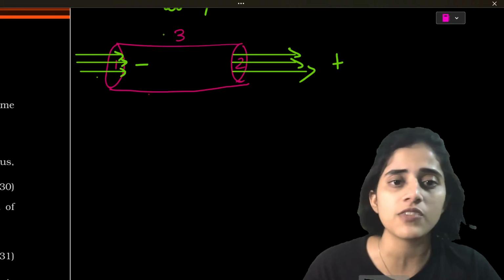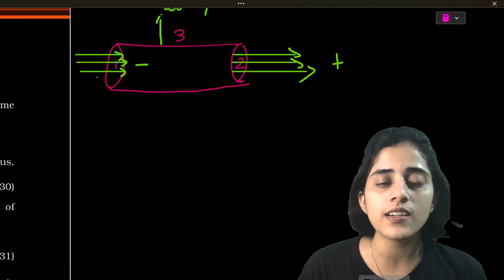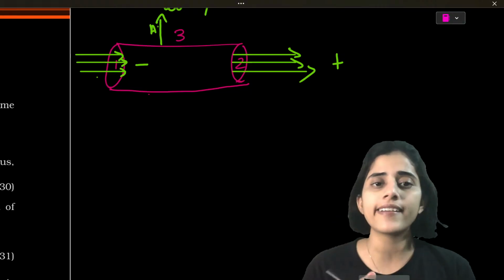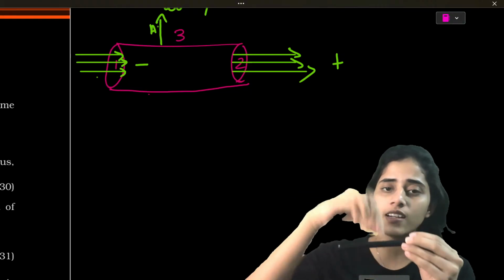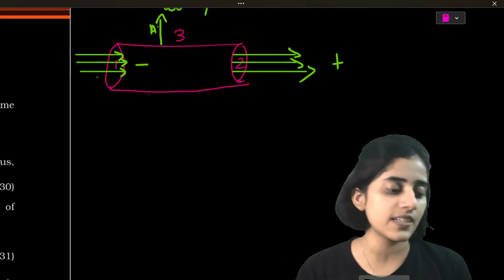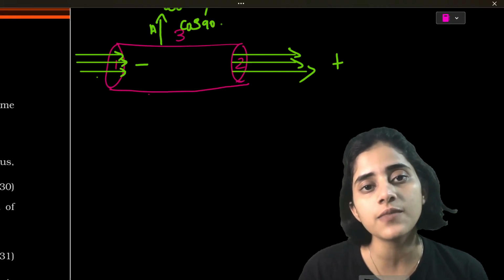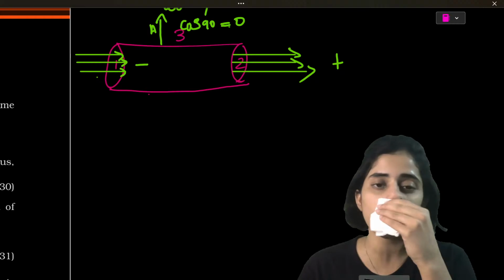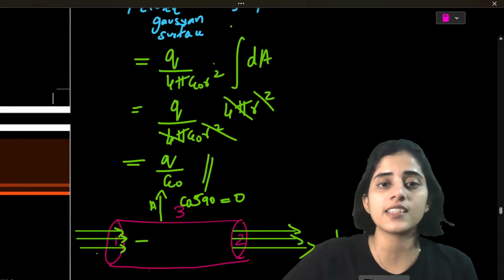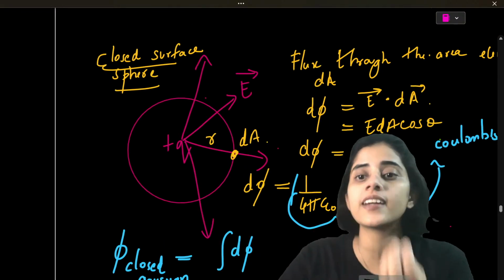If you look at the third surface, we know what flux is, E dot dA. Here, field lines and the area, aren't they perpendicular? Field lines are like this, third surface is like this. If they're perpendicular, the angle between them is 90, so this is going to be cos 90, which is equal to 0. See, here we've taken d phi is equal to E dot dA, E dA cos theta.